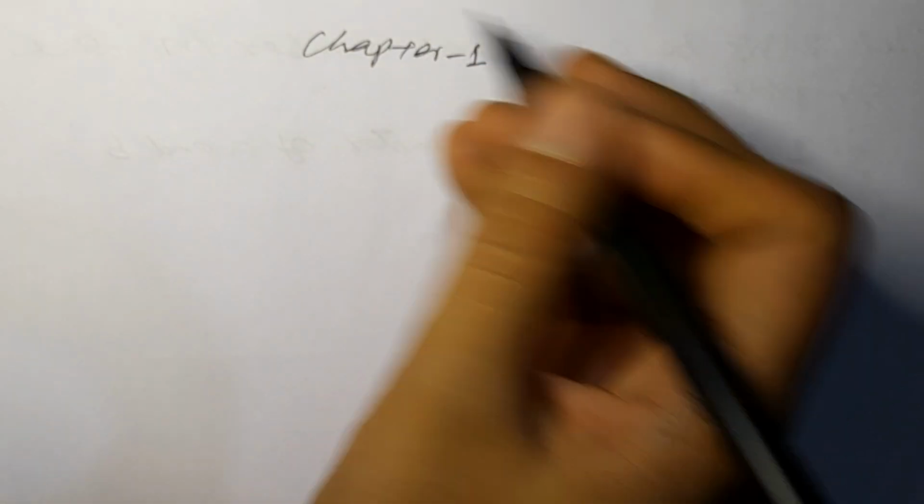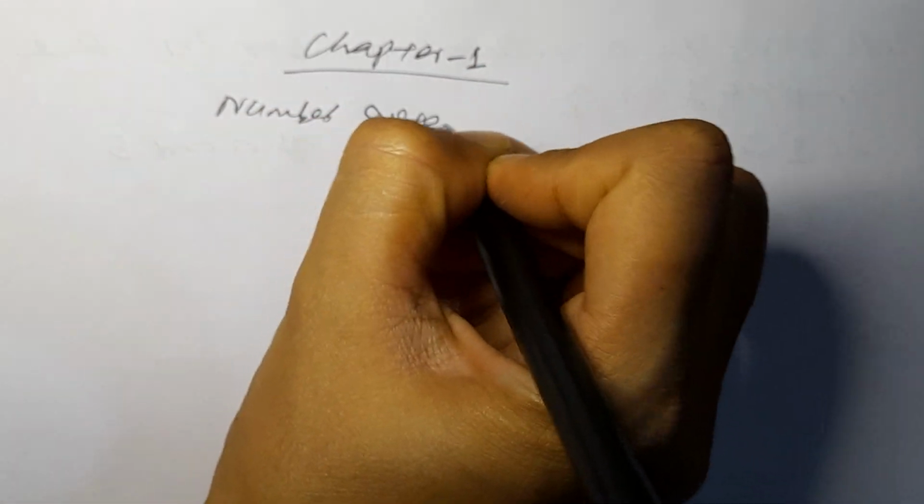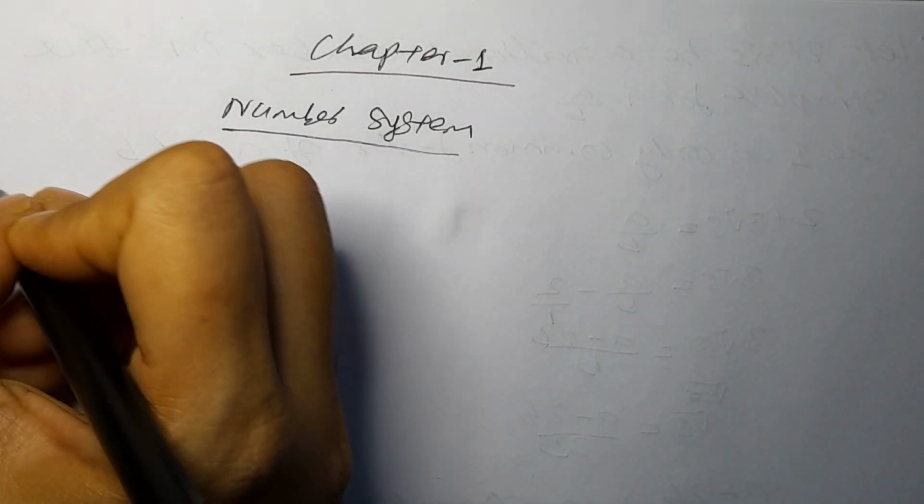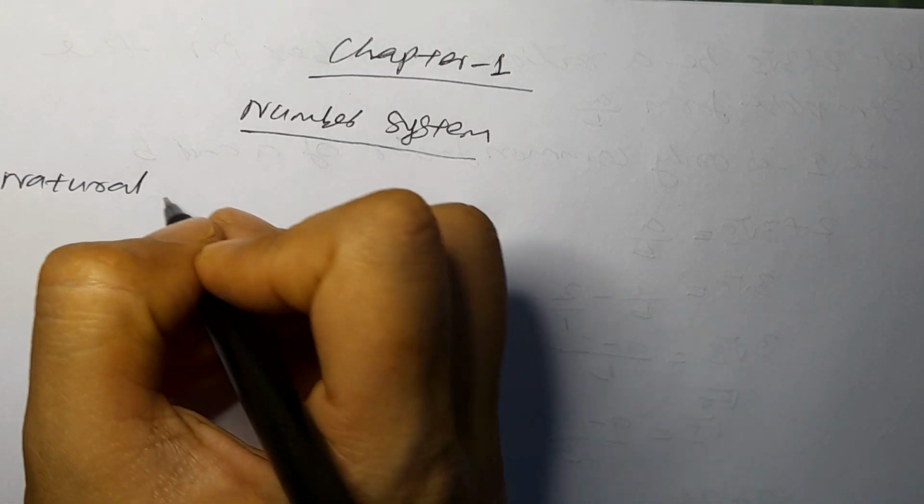Class 9 R.S. Aggarwal, Chapter 1, the Number System. In the number system, first we have to know the numbers. What are the numbers? First to come are the natural numbers. What is a natural number?